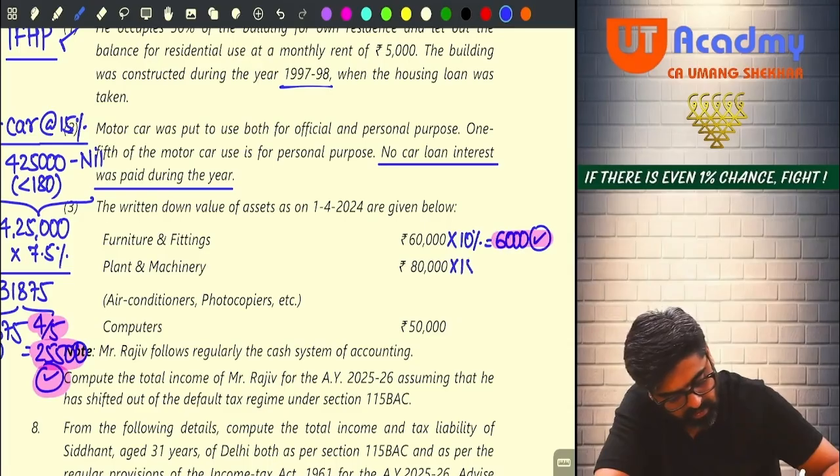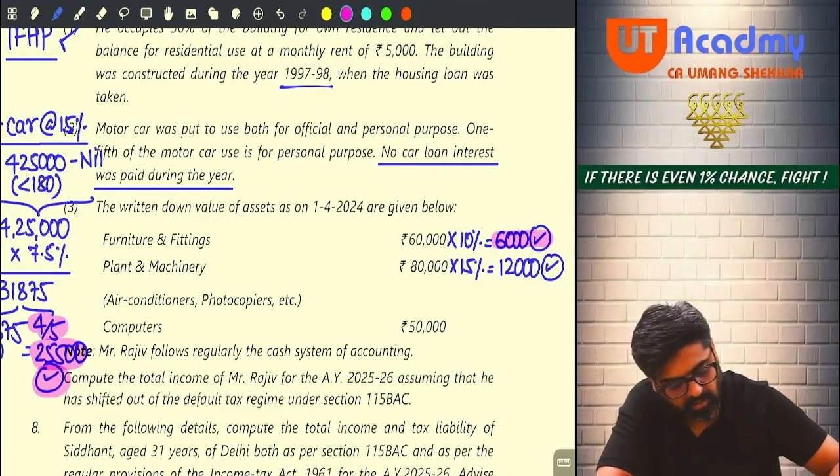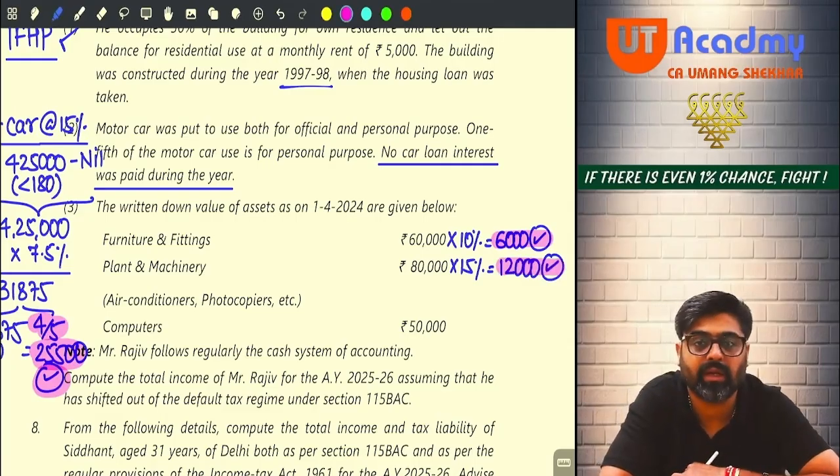The closing value will be 80,000, and on that 80,000, how much will I apply? 15%. So 15% of 80,000 will be 12,000, no? It is 12,000 only, no? So this 12,000 will be allowed as a deduction in the form of depreciation. This 12,000 I will claim under the PGBP head. Getting my point?